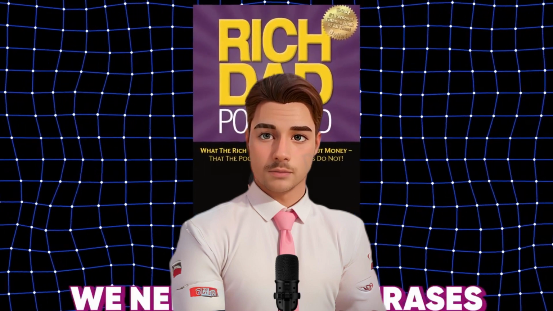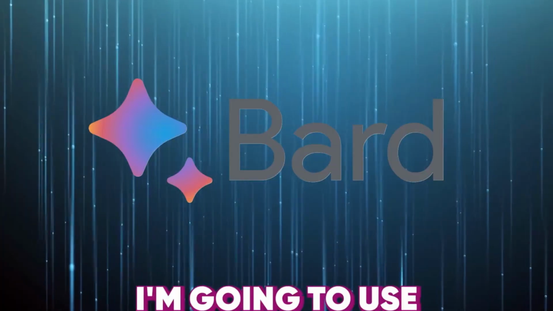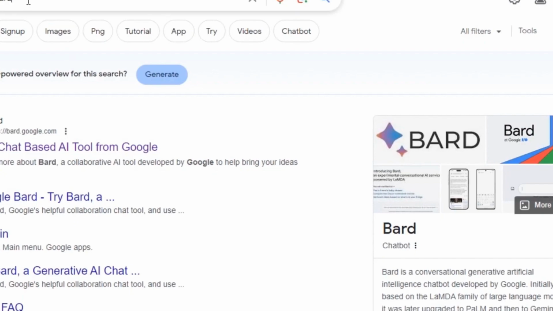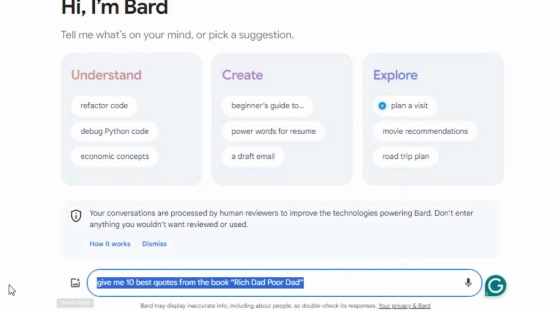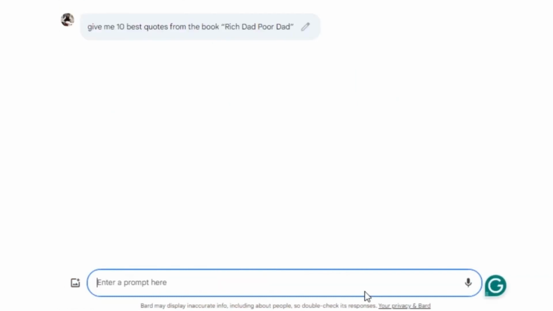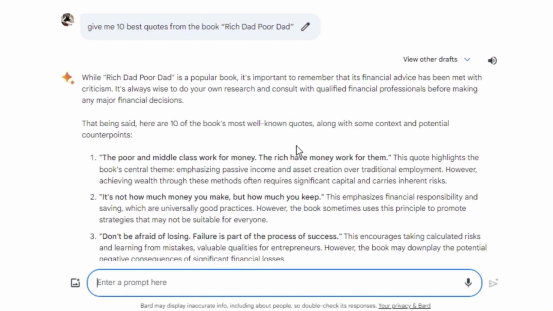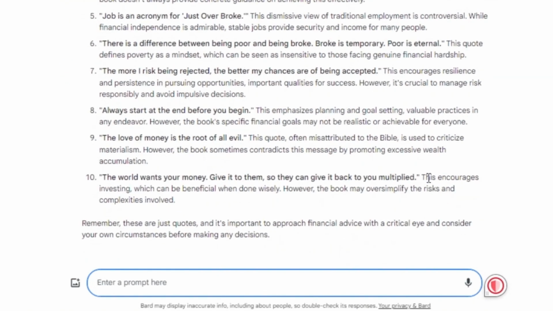First step, we need to get phrases from that specific book. I'm going to use Google Bard for that. Let's head over to Google Bard. This is very similar to ChatGPT, but more effective than it. I'm going to use the book called Rich Dad, Poor Dad. Let's type, give me 10 best quotes from the book Rich Dad, Poor Dad. As you can see here, now we have 10 phrases.